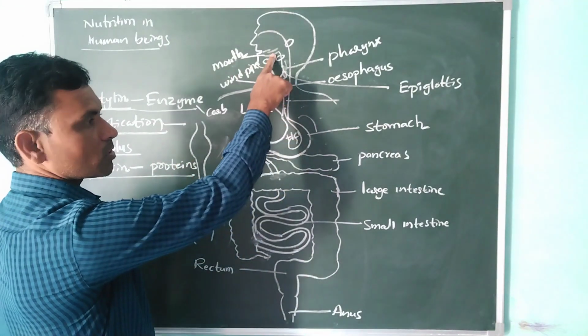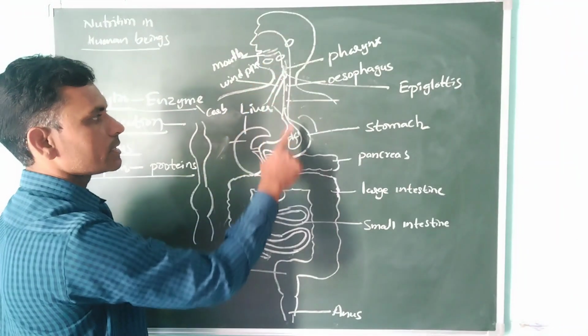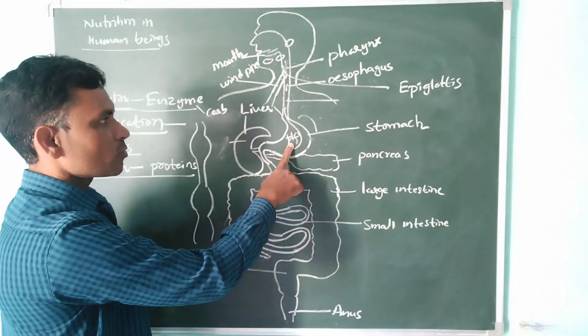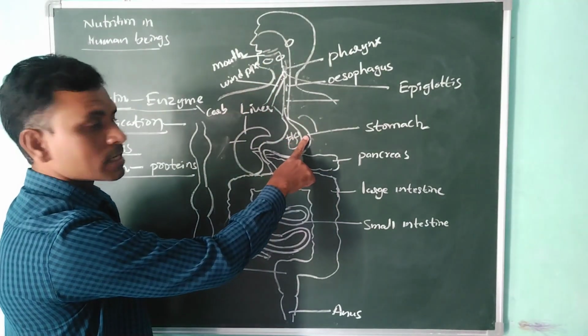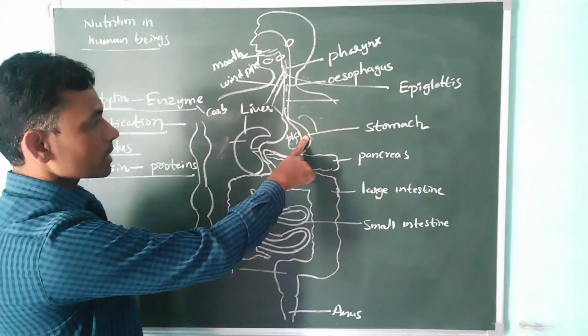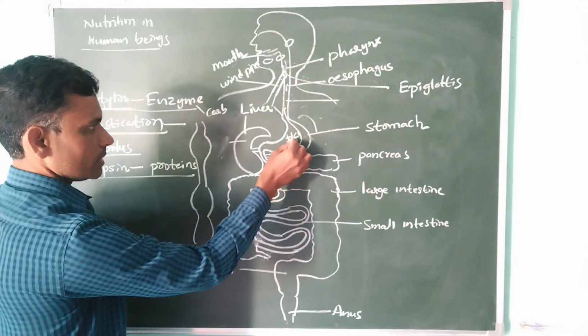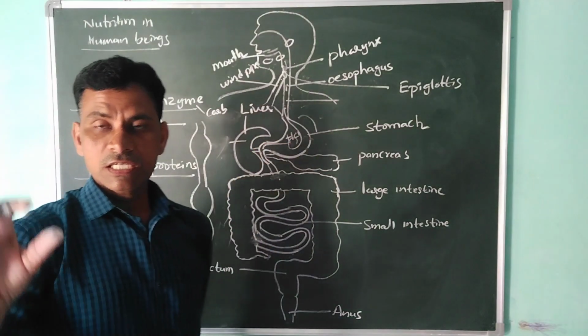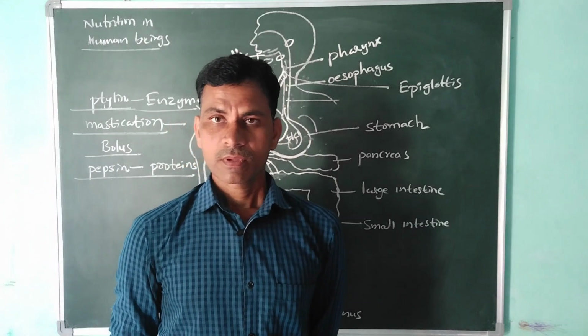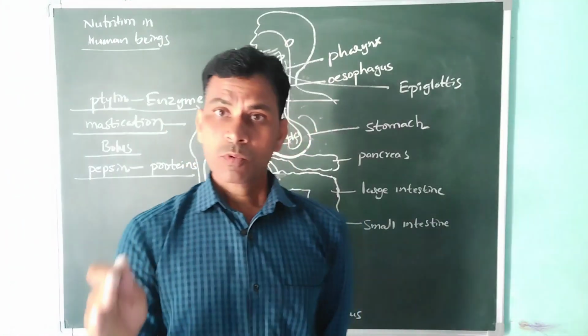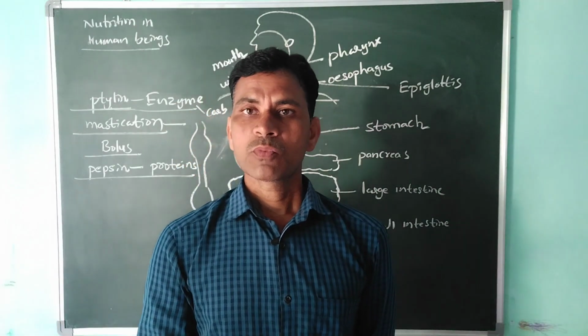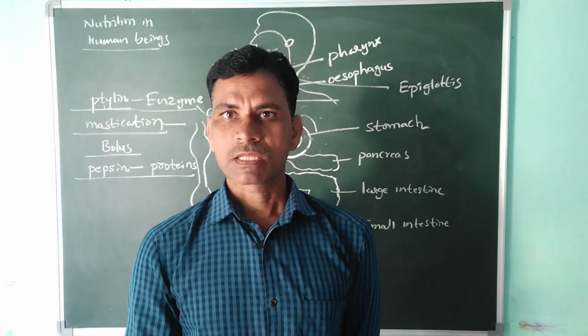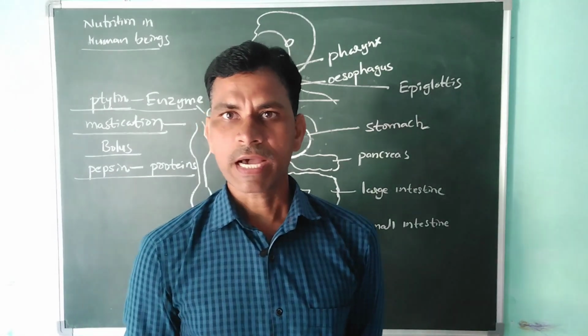So first in the mouth, carbohydrates are broken down, then proteins are broken down with the help of pepsin released by the stomach walls. Okay, then this structure is called chyme. What is chyme? After carbohydrates and proteins are both broken down, the food material is called chyme.